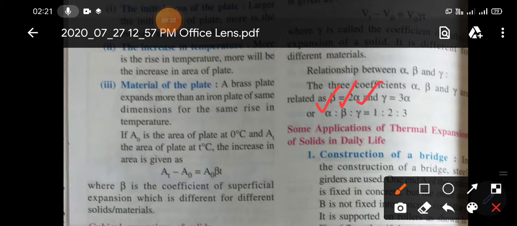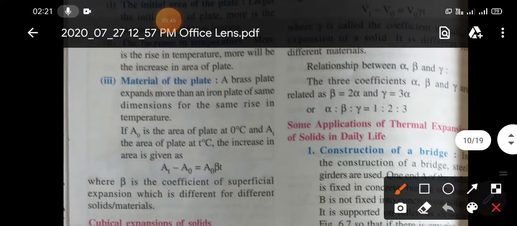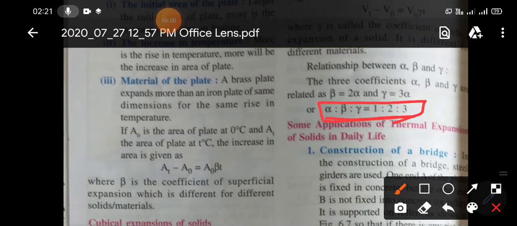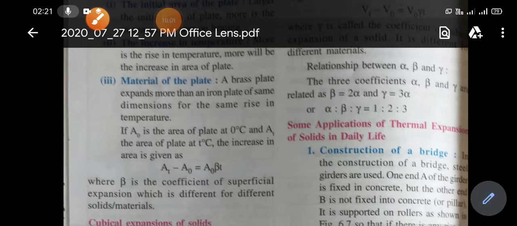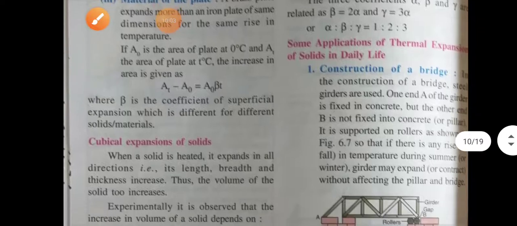Their relation is alpha is to beta is to gamma equals 1 is to 2 is to 3. So you just have to remember this in class 9. In higher classes, in class 11, you have the derivation of all these equations.